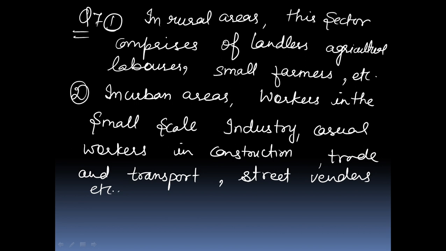Small scale workers need government help for producing raw materials and marketing of their goods.